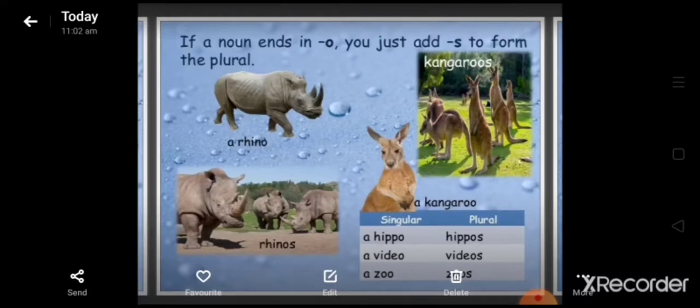Here are some examples you can see. Hippo, hippos. Video, videos. Zoo, zoos.